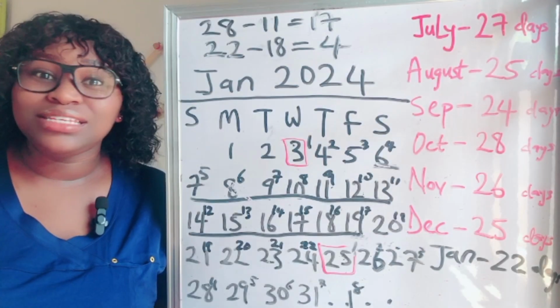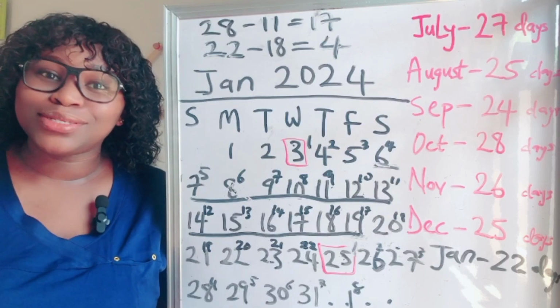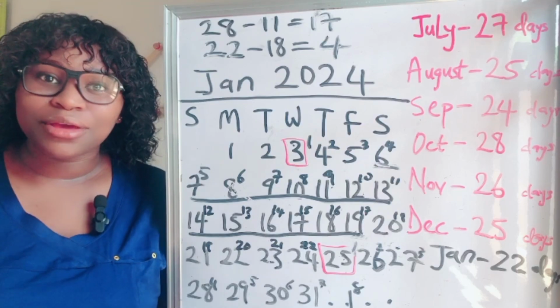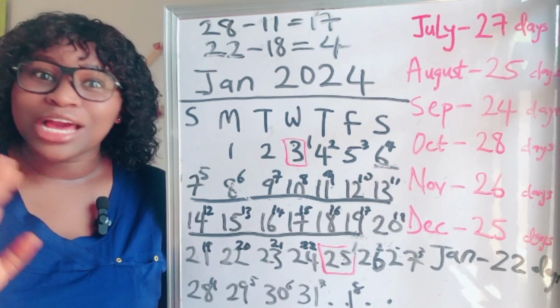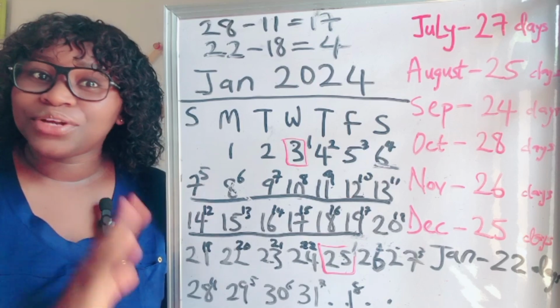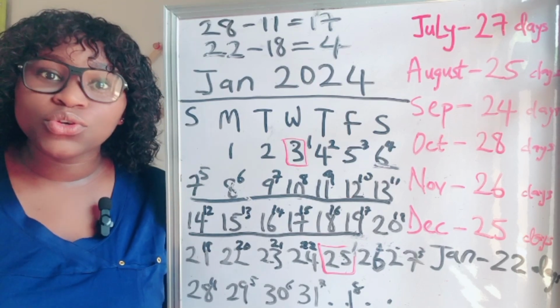Got to the end of today's video. I hope these tips are going to help you conceive in 2024 when you have irregular cycles. Even those with regular cycles can still use ovulation test strips. It's not only made for people with irregular cycles, you can still use it. Those with irregular periods, you can also use it as well.